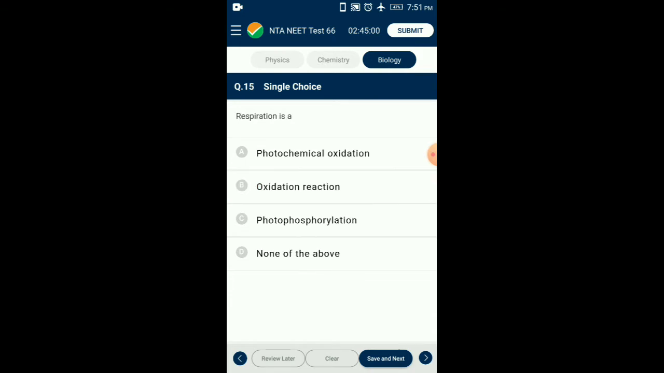Question number 15. Respiration is a catabolic, exothermic, and oxidative process. Cellular respiration is an enzyme controlled process of biological oxidation of food material in a living cell using molecular oxygen, producing carbon dioxide and water, and releasing energy in small steps. So the answer for this question is option B, oxidation reaction.